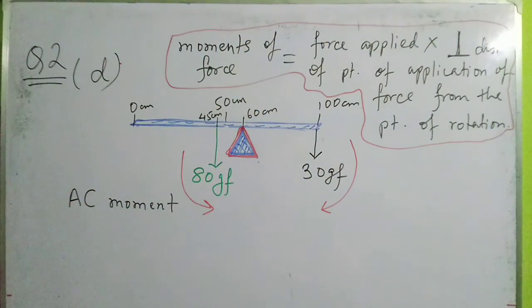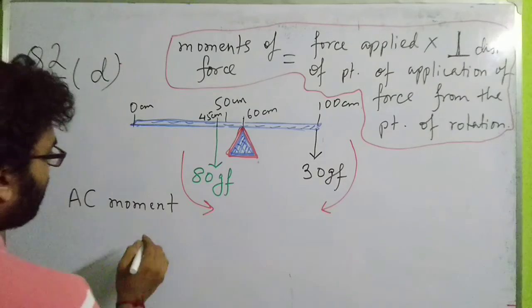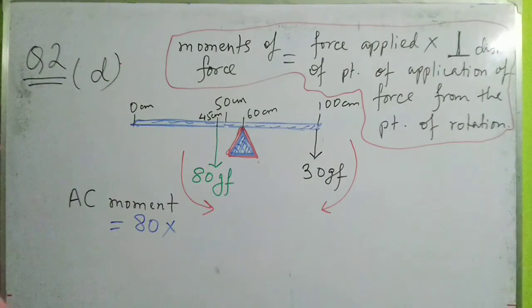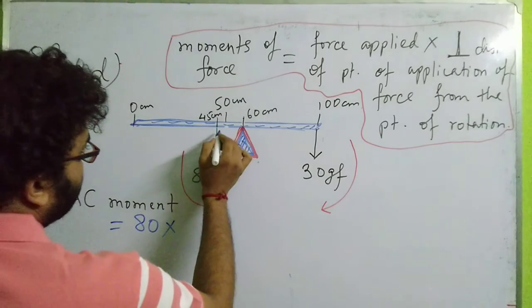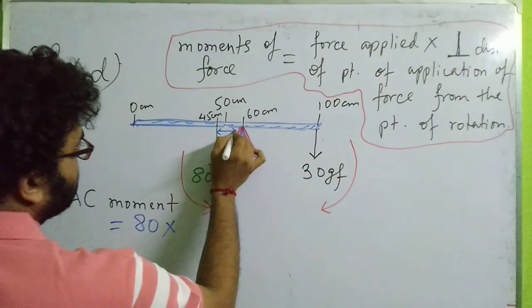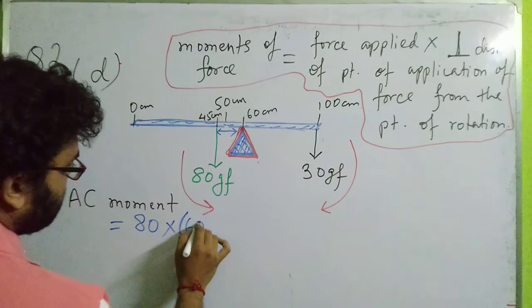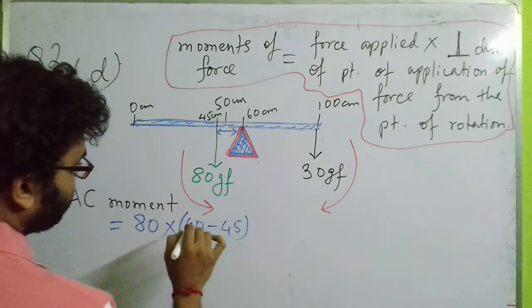Okay, fine. So now considering this, what will be the anti-clockwise moment? Anti-clockwise moment will be 80 GF into, what is the distance between? I will be considering this distance, so 45 minus 60. It is actually 60 minus 45.